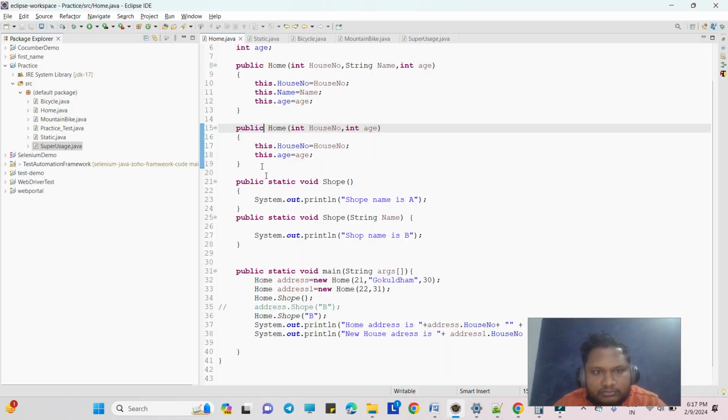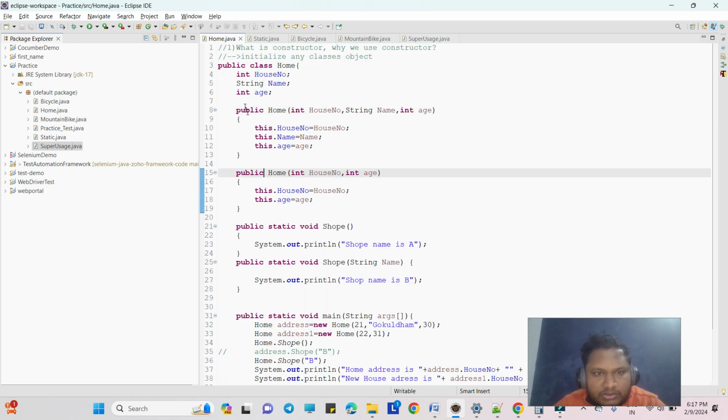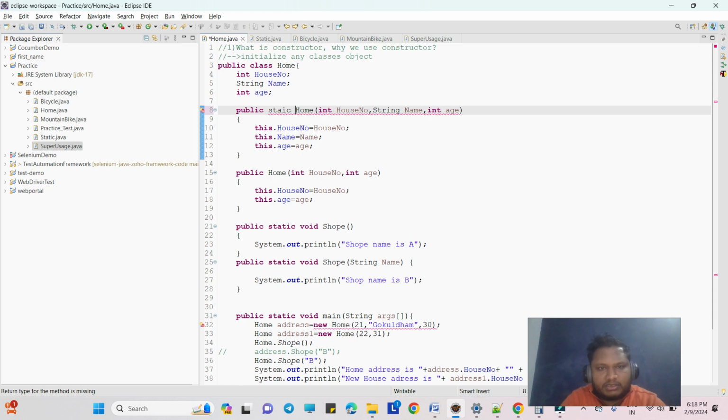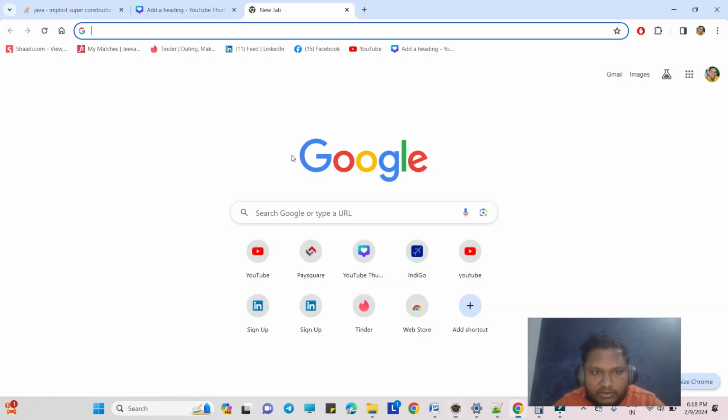Here, in this constructor, if we provide static, it will give you a syntax error, multiple markers on this line. If we look at it, the legal modifiers for the constructor in type Home are only public, protected and private. So no static is allowed in the constructor, but it can be allowed in a method.